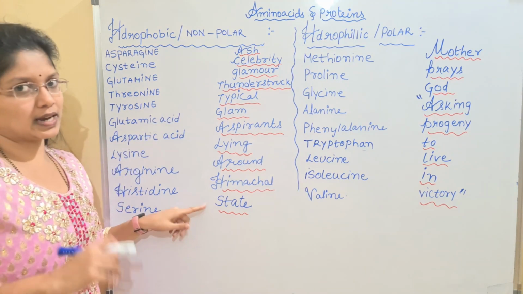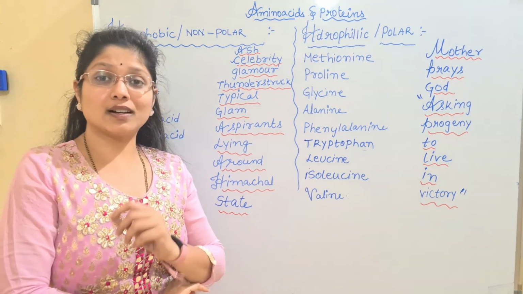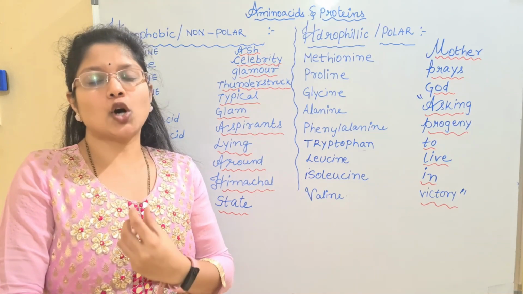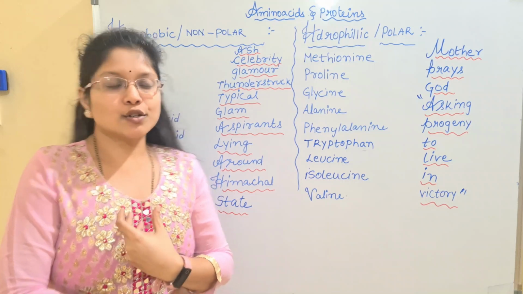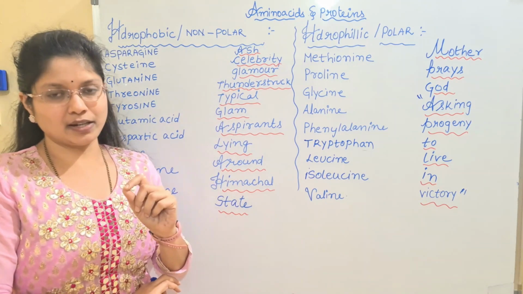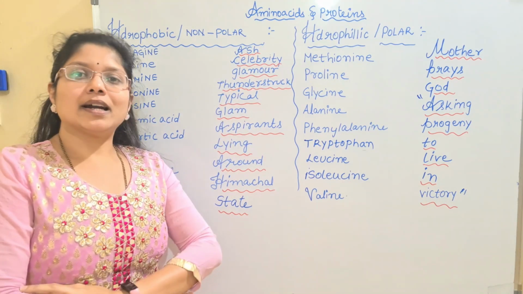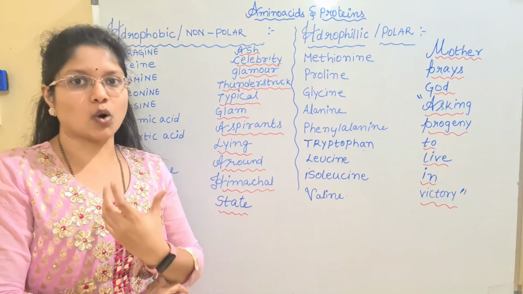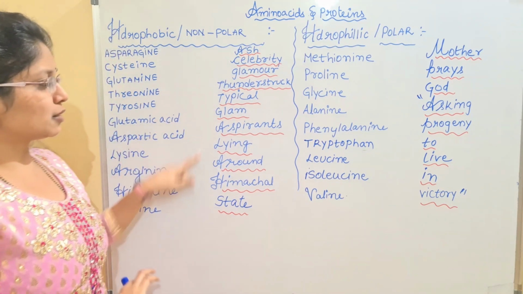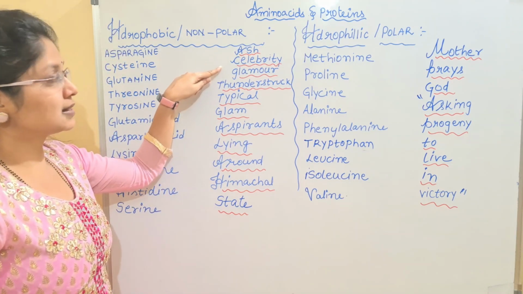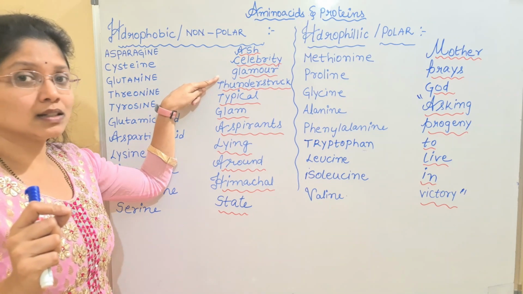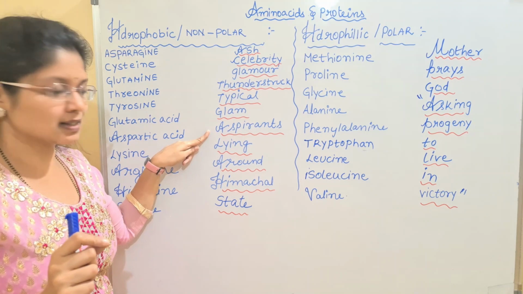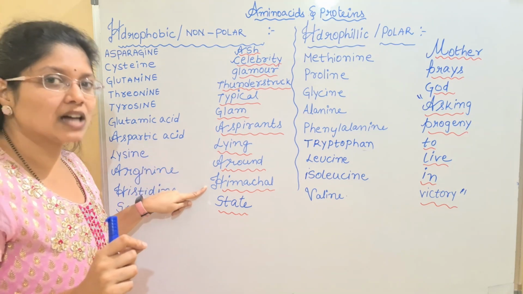What is the mnemonic which I have made here? Aishwarya Rai, the Bollywood actress. On her we are making a short statement. Look at the statement which I have given. Many people are admired by her beauty, and based upon that I have made a mnemonic. Here is the mnemonic: ash, celebrity, glamour, thunderstruck, typical glam aspirants lying around Himachal state.